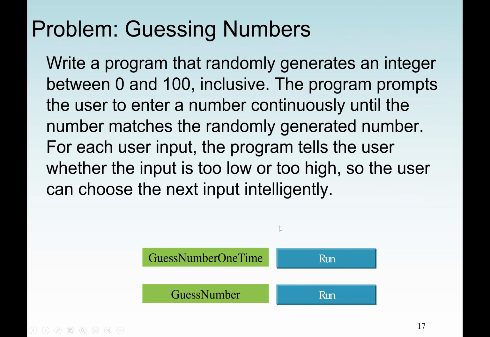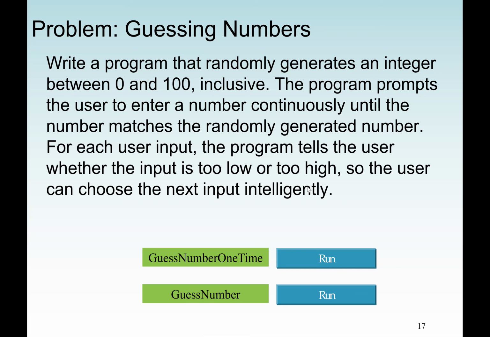So let's keep going. We also have another example here. In this program, we are going to guess numbers. So here they say we should write a program that randomly will generate an integer between 0 and 100 inclusive, which means including 100. Now, the program will prompt the user to enter a number continuously until the number matches the random generated number. So this means first of all, we have to generate the random value. Then we ask the user to enter a number, and check if the number is the same as the number that was generated randomly. If it's not, then we should have a loop.